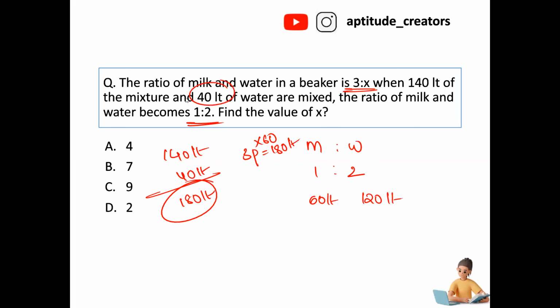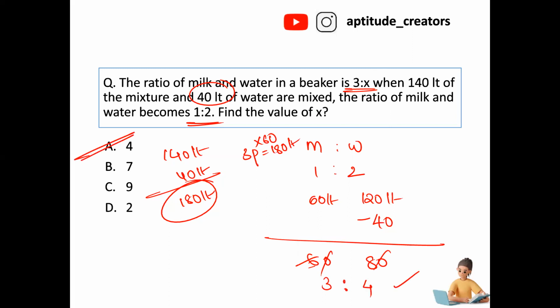Okay. Now here we are adding 40 liters of water. That is the reason here I am removing 40. And what about this 80? Yes, 0 is cancelled out. 3 and this is 4. In what ratio? 3:4 ratio. What is the value of x? x is equal to 4.